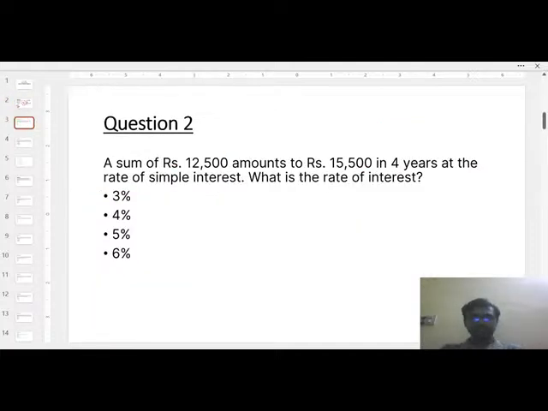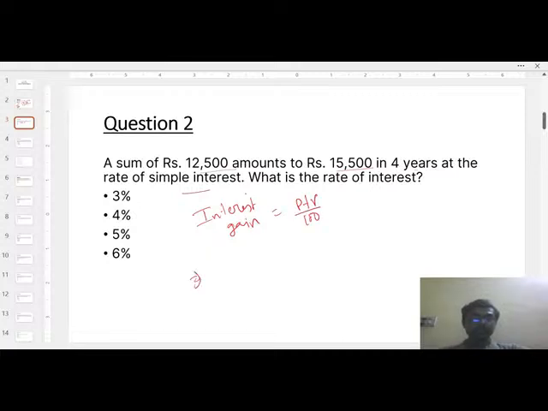Now the next question, again from simple interest. A sum of 12,500 amounts to 15,500 in 4 years at a rate of simple interest. What is the rate of simple interest? Again, the formula I told in the last slide: interest gain is PTR by 100.